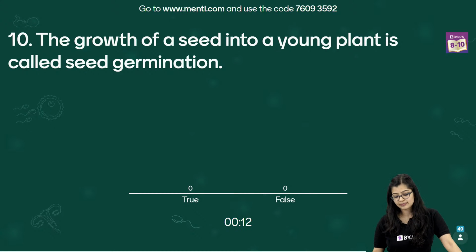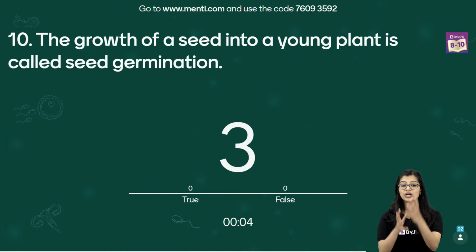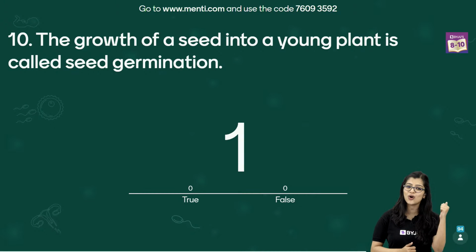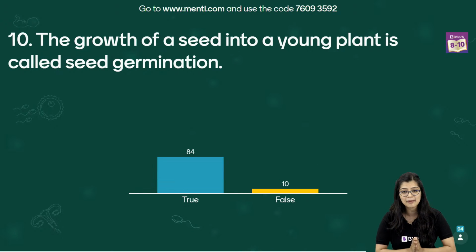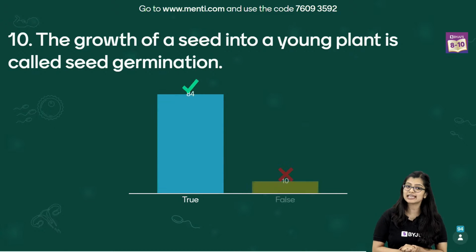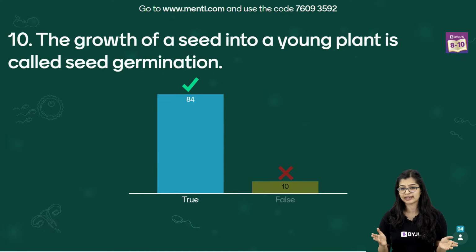Here, as you can see, time's already running, and I can see Sheetal is asking me, when will you tell the answer of the 5 intriguing questions? So Sheetal, these questions were discussed in the concept capsule, so you can go there. And time's up. As you can see, most of you have got it right.